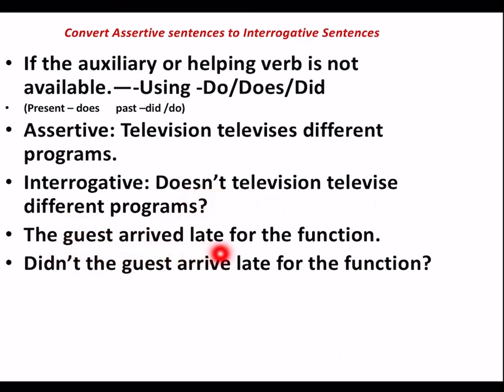The guest arrived late for the function. Here we do not have any kind of helping or auxiliary verb. The guest is the subject, arrived is the main verb. There is no helping verb. So that is why we use the word didn't. We take did from here, make it negative. Didn't the guest arrive late for the function?